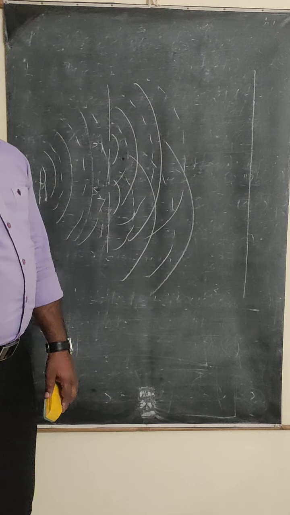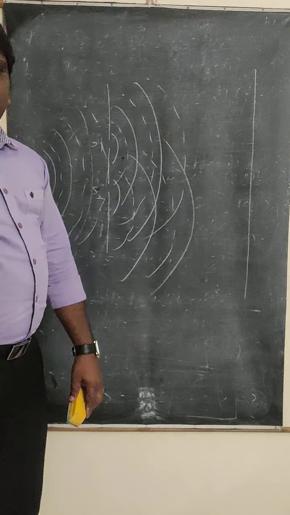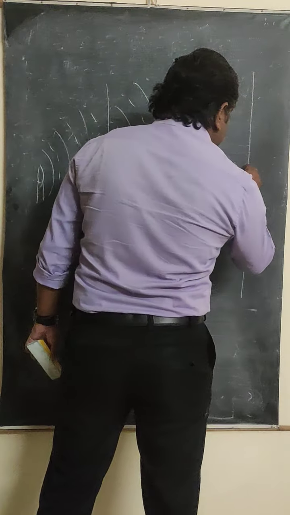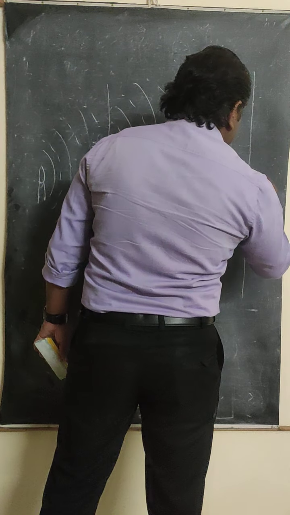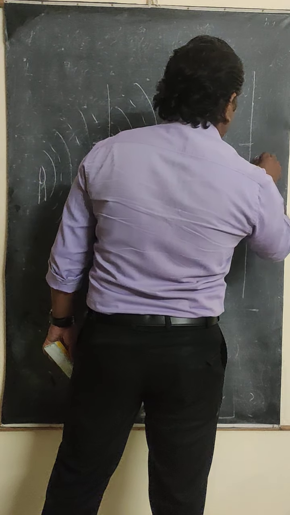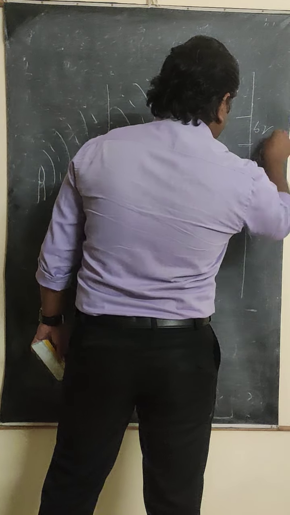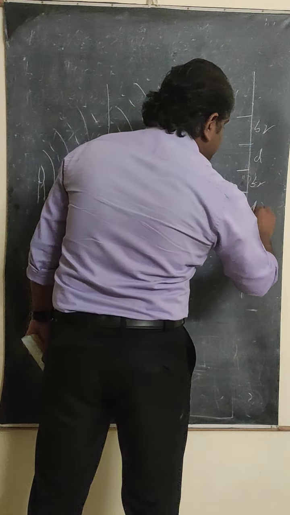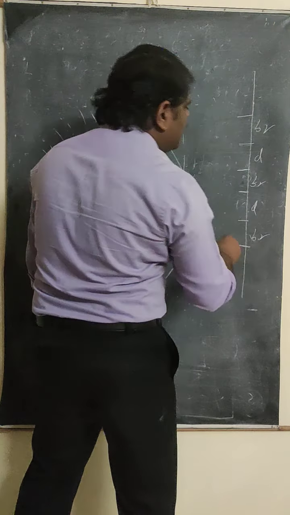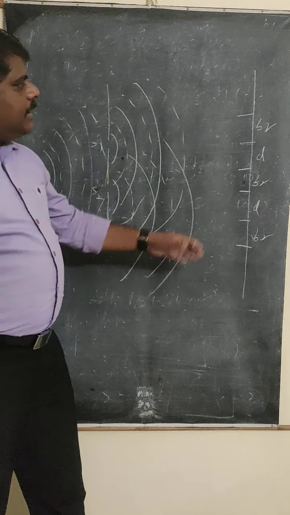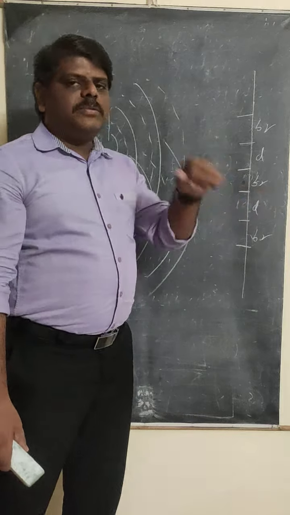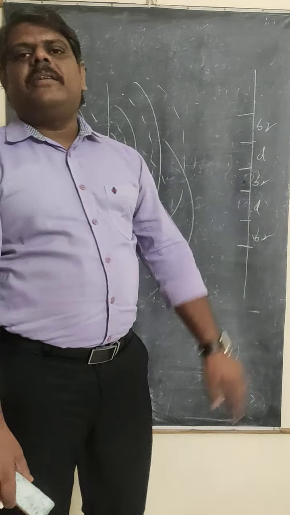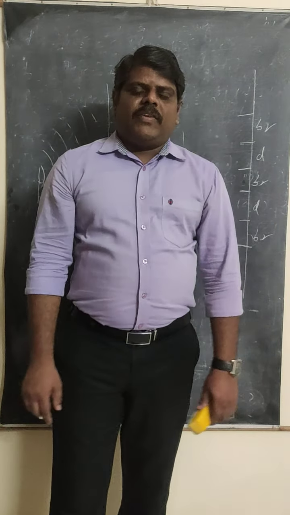You are going to get the bright bands and the dark bands alternately. At the center you get the bright band, and immediately the dark band, again immediately the bright band. The same thing happens on the downside also. So bright band, after that dark band, again the bright band. In this way the bright band and dark band spectrum is produced. This total phenomenon is called interference.